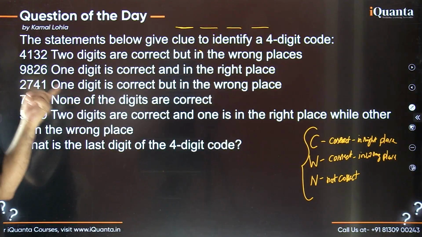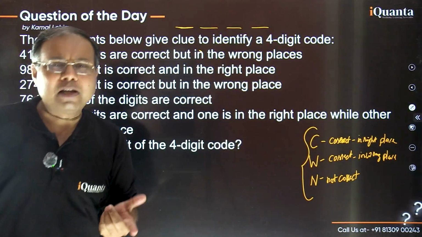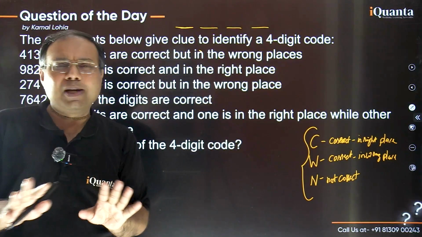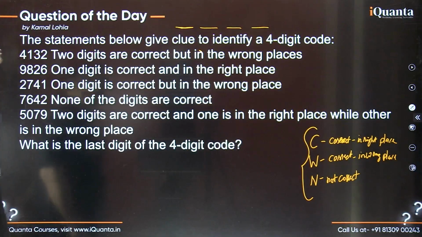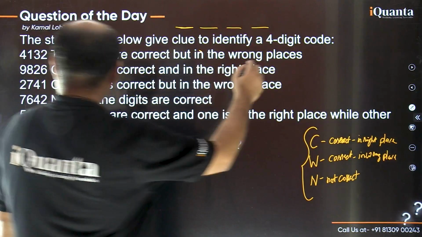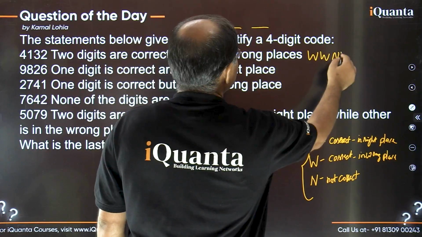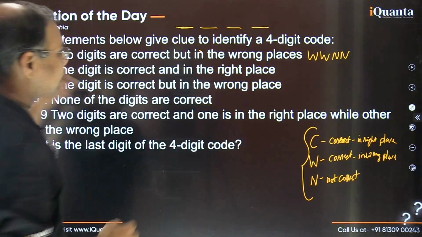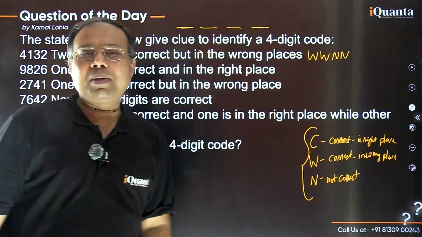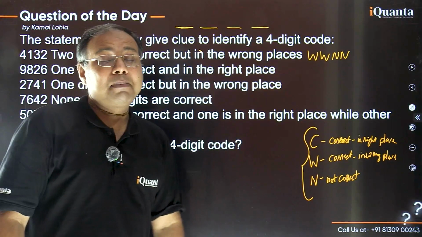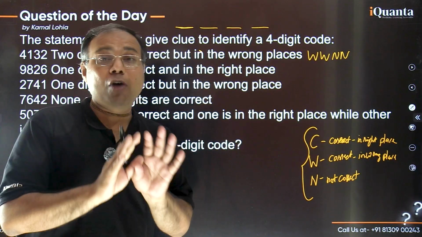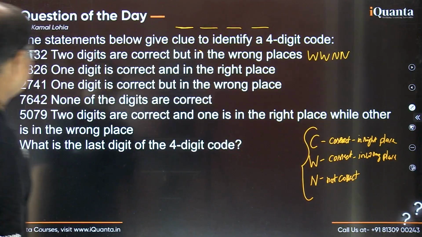But अभी कौन सा है? Do we know that? No idea. So don't guess randomly. Leave it for the time being. At best, what we can write is that we are looking for WWNN here, right? Out of these 4 digits, 2 are W and 2 are going to be in the category of N. Now, which digit belongs to which category? Right now, I don't know. आगे बढ़ते हैं, आगे देखते हैं.